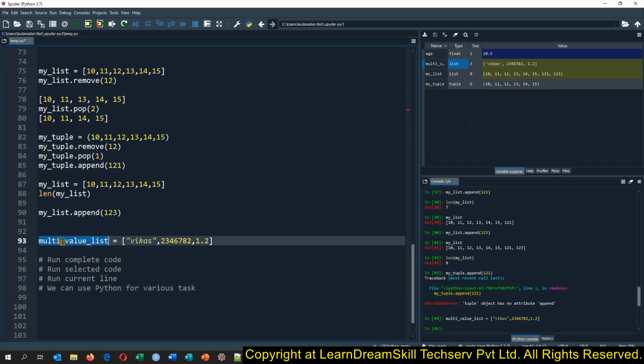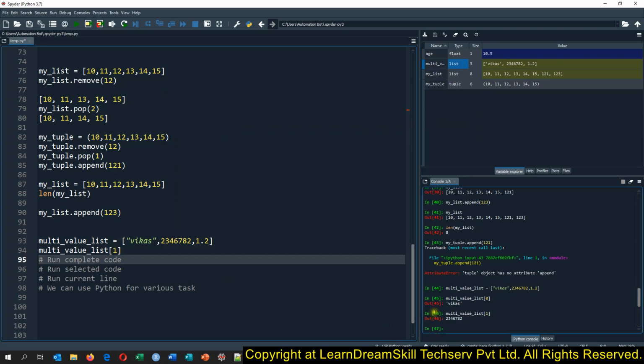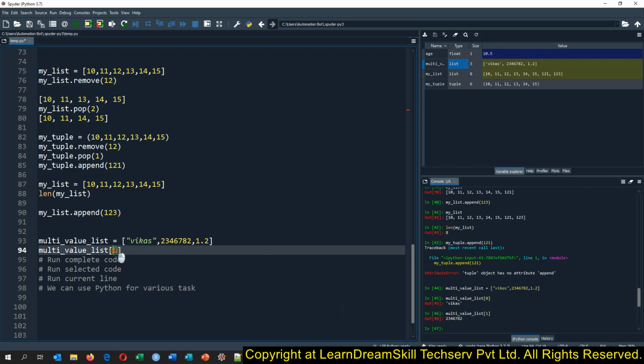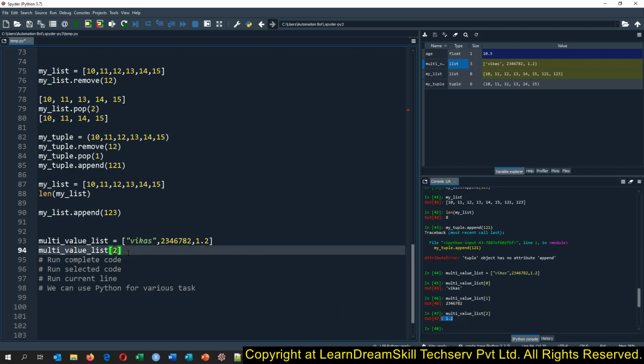And if you want to extract the values, you can follow the same rule. You just say 0, it will give you the name. You say 1, it will give you the expenditure. If you give the 2 here, it will give you the 1.2. So this way it will give you the values.